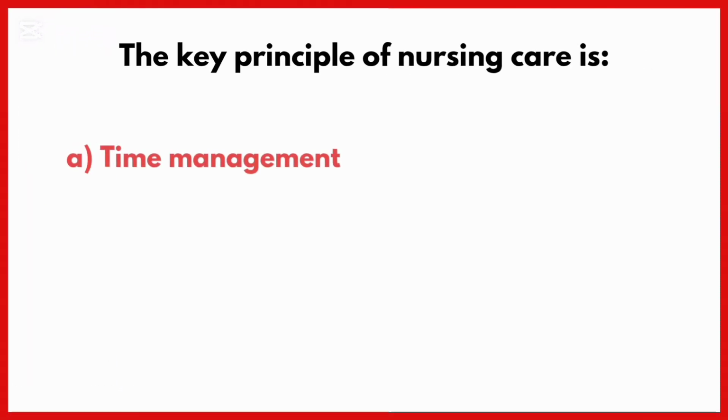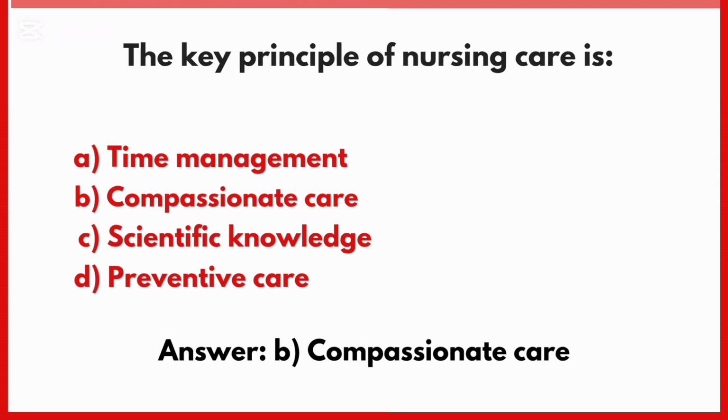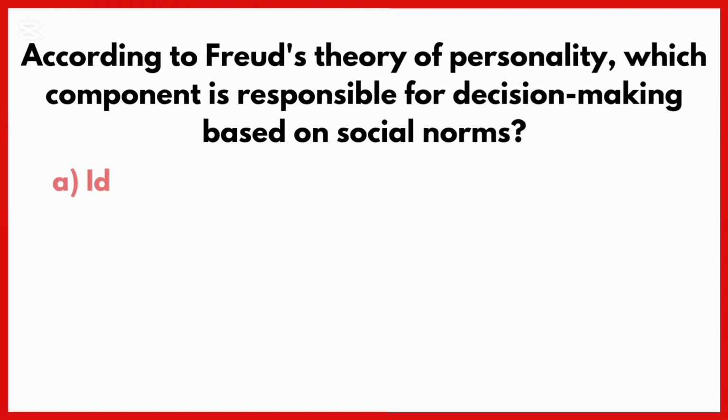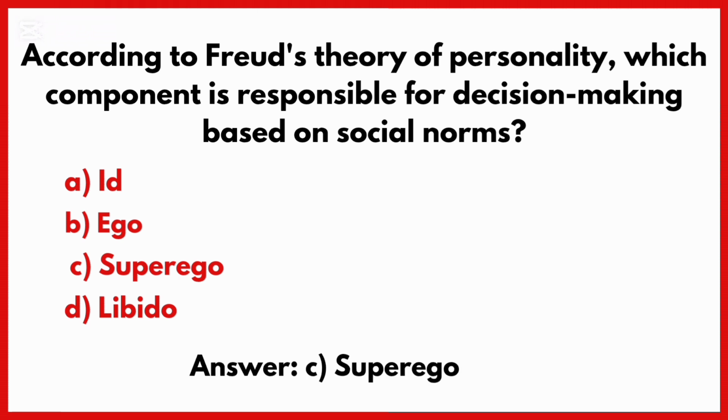The key principle of nursing care is. Correct answer is option B, compassionate care. According to Freud's theory of personality, which component is responsible for decision making based on social norms? Correct answer is option C, superego.